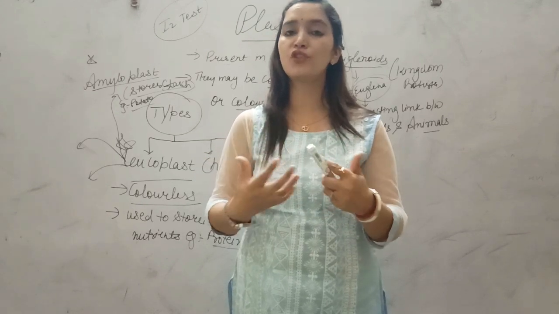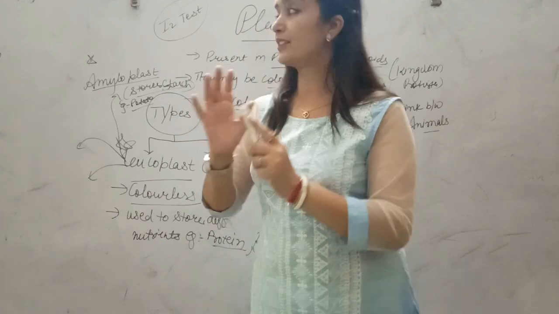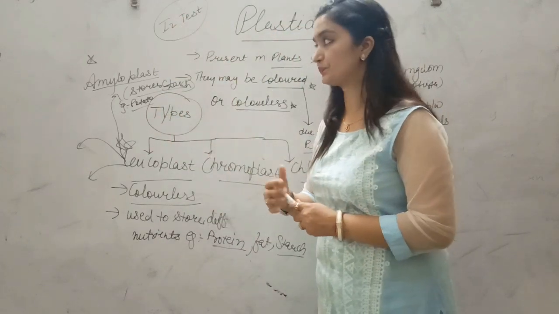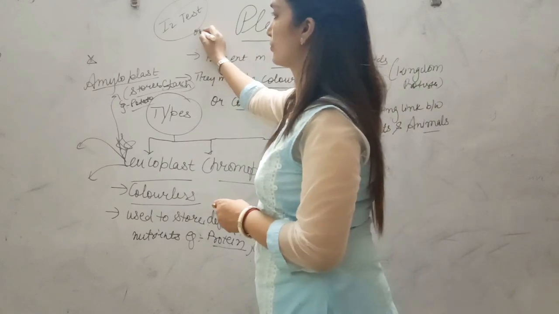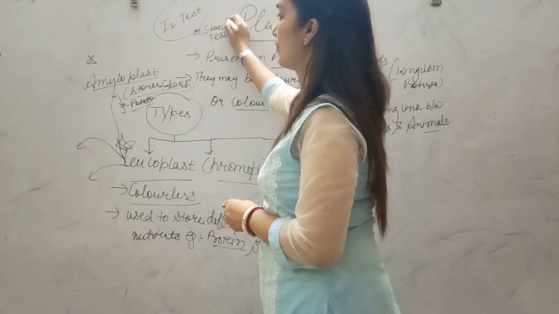It will turn bluish-black. That change in color is responsible for a positive iodine test. This is also called the starch test, because we are testing starch here with the help of iodine.